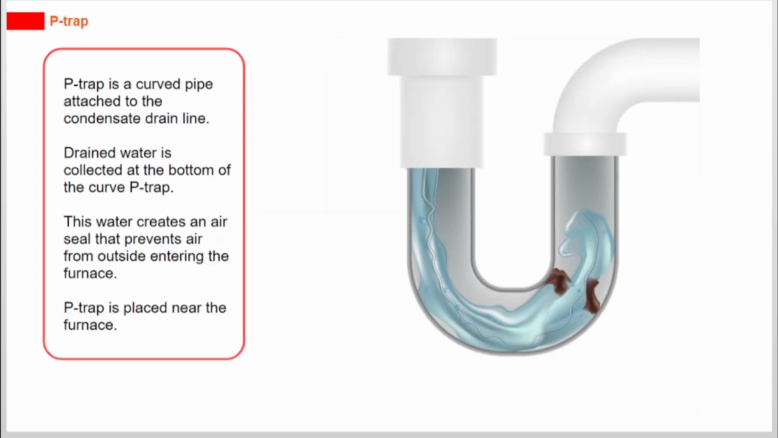P-trap is a curved pipe attached to the condensate drain line. Drain water is collected at the bottom of the curved P-trap. This water creates an air seal that prevents air from outside entering the furnace. P-trap is placed near the furnace.